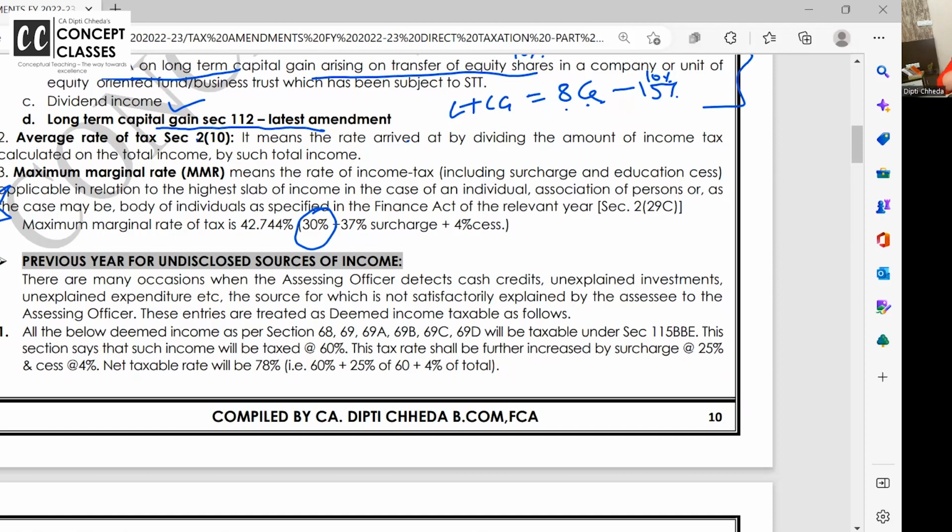An individual pays tax in slab rates, no? So the highest rate of tax payable is 30%. On tax, the highest rate of surcharge is 10, 15, 25, 37. On tax plus surcharge, there is only one rate of ESS, which is 4%. So if you calculate, maximum marginal rate comes to 42.744%, and this rate is very important for MCQs.